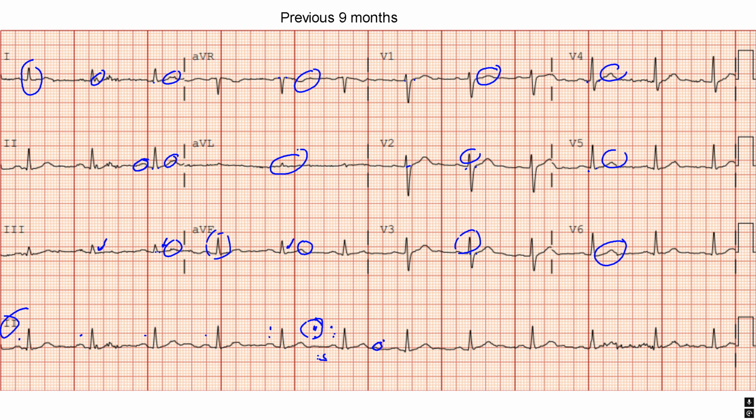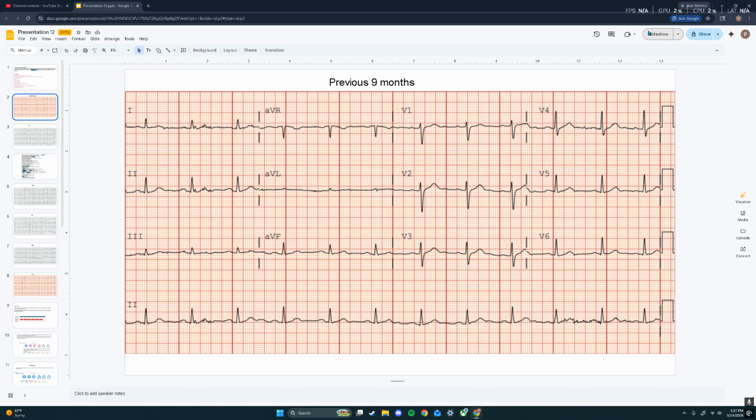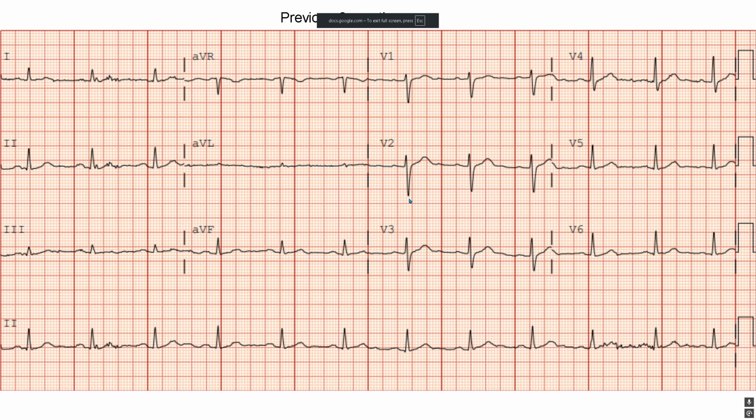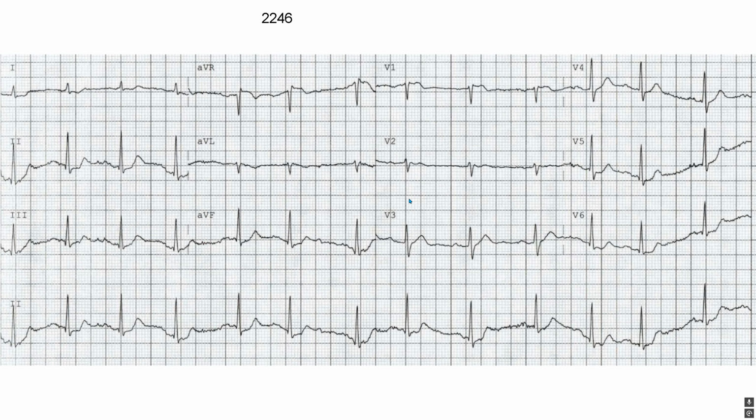So overall, I don't really see any pathologic process. I would say this is non-diagnostic, just an EKG for baseline. Okay, so now we have the EKG when the patient arrives at 2246.